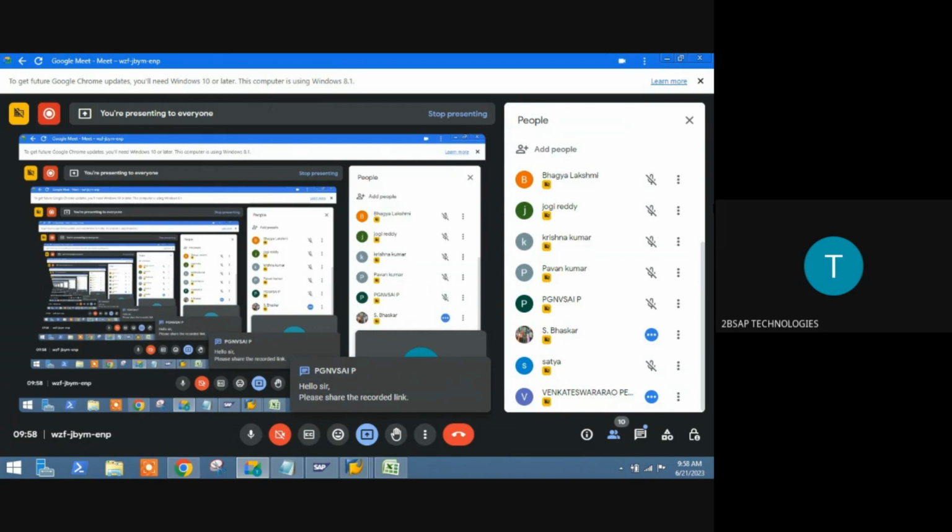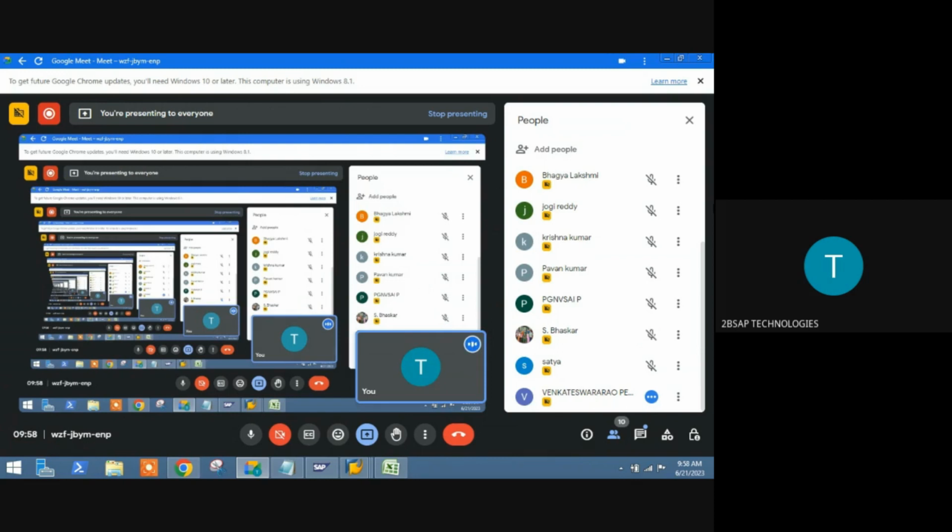And if you want to go fast, you can run it fast also. That means the play speed rates are 0.5, 0.75 or 1.5. You can apply all those things. No issues on it. Clear, sir? Any doubt on these things?